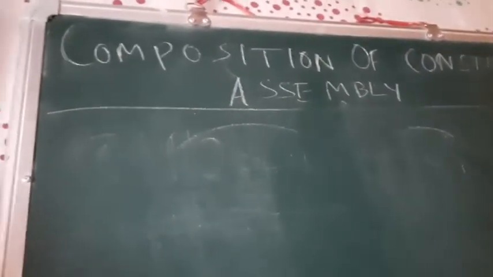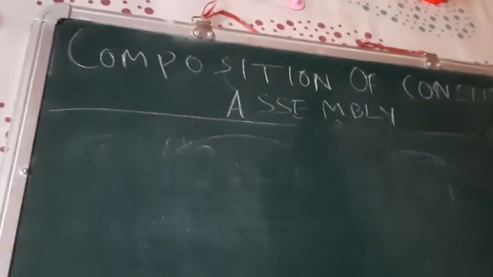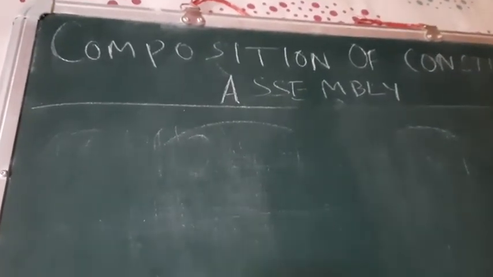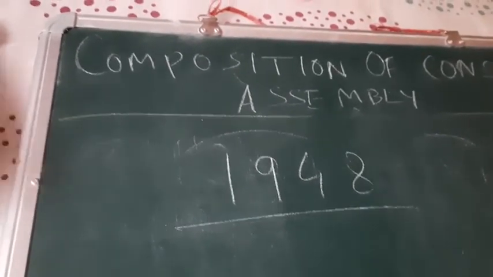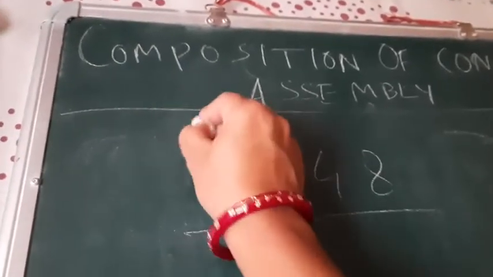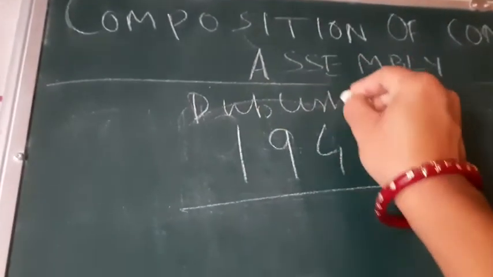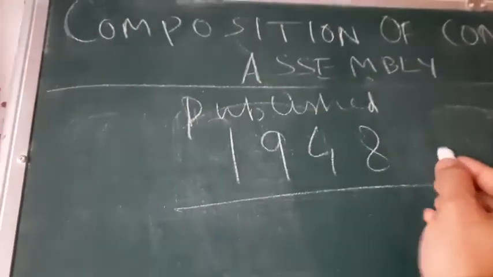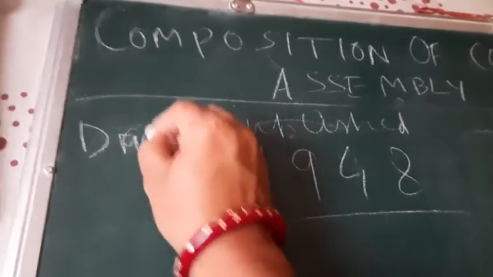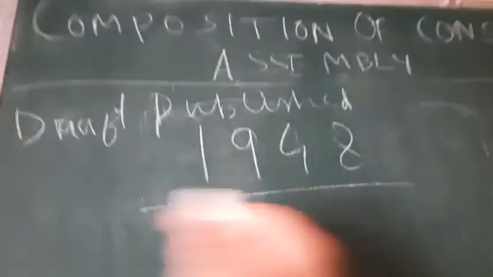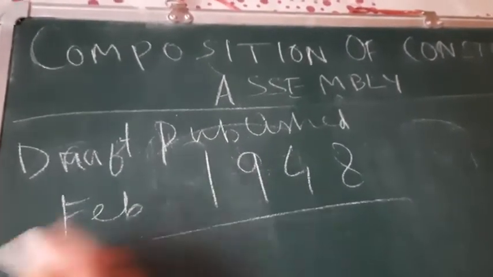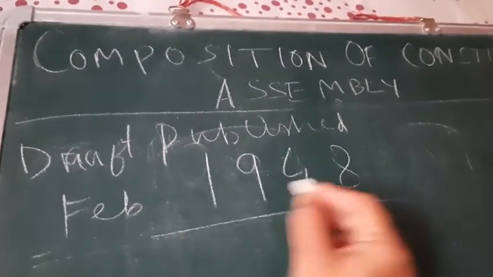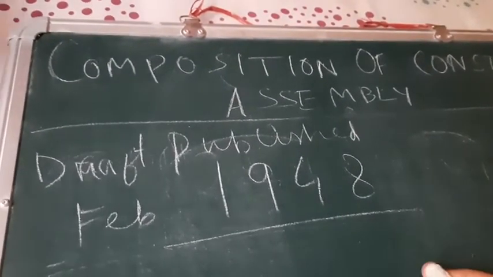Now the draft of the constitution, before signing, was published in 1948. Okay, the draft was published in the month of February 1948.